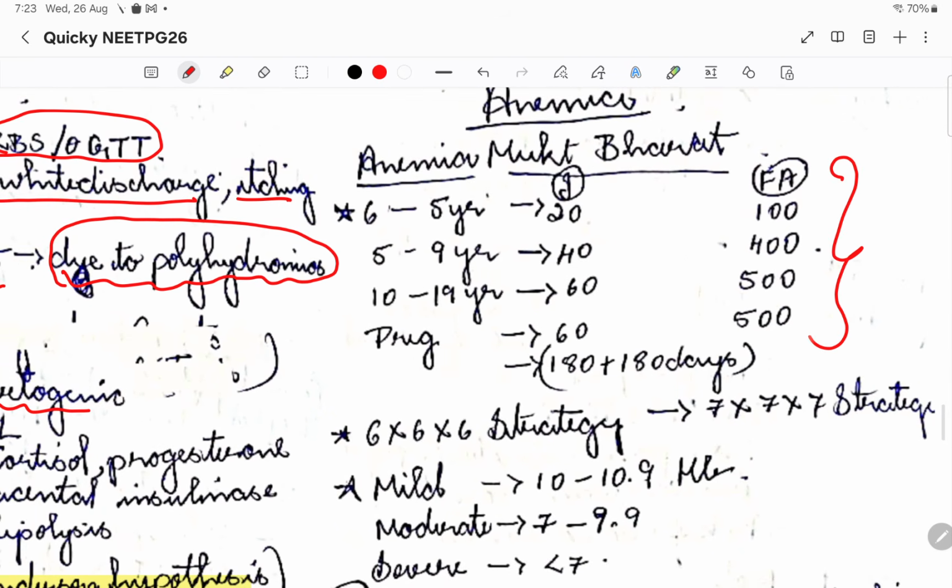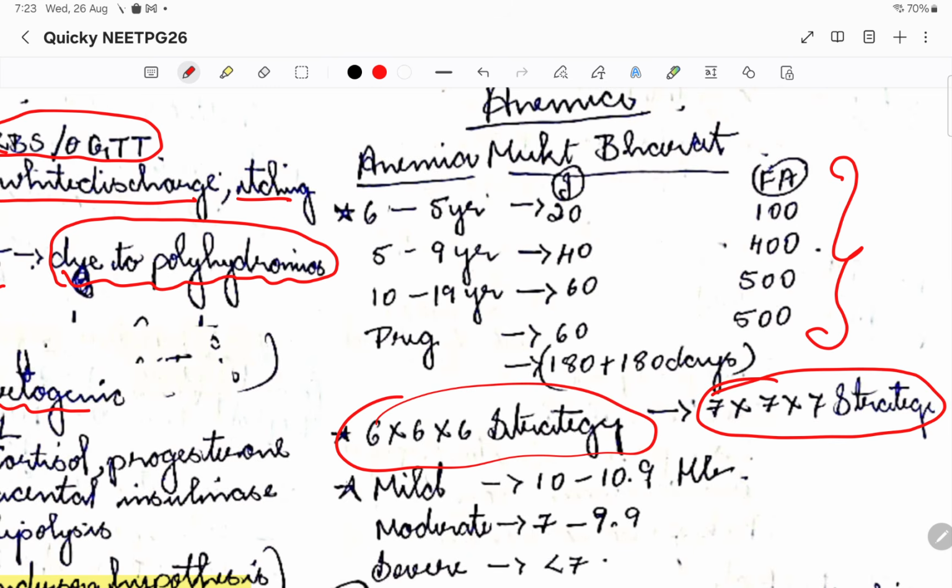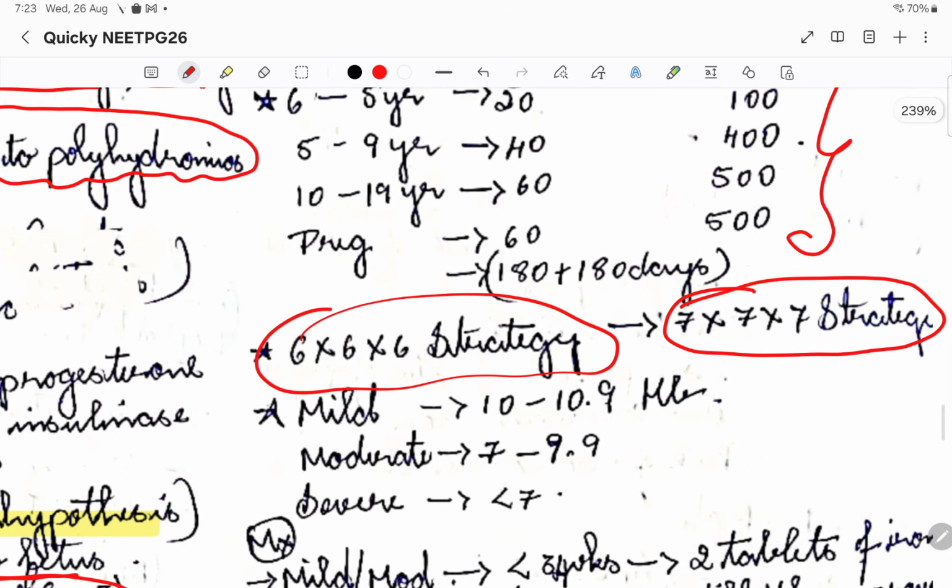Okay, this is very, very important. So anemia, in Anemia Mukt Bharat, there is something called a 6 into 6 strategy. Now it has been changed to 7 into 7 strategy. Okay, so in pregnant women, we'll be giving 180 plus 180 days of iron folic acid.